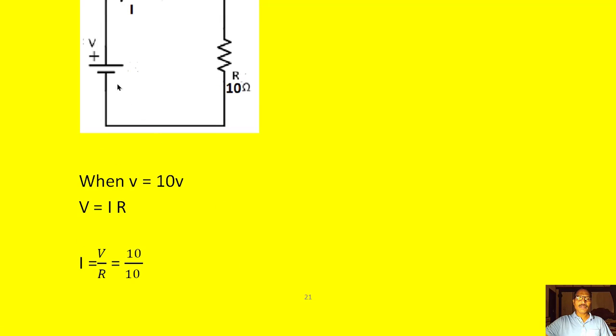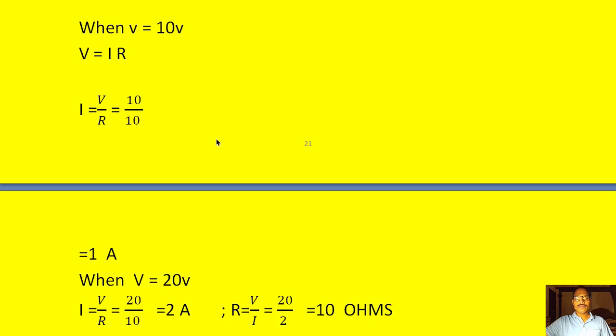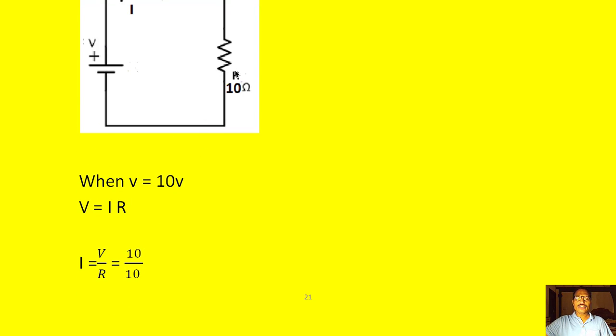Suppose the supply voltage is changed, instead of 10 volts, we change it to 20 volts. Then what is going to happen to the current? Again, current will be V divided by R, that is applied voltage is 20 and resistance is 10 ohms, so the current is 2 amperes. Even if you calculate the resistance now, that is V divided by I, 20 by 2, that is 10 ohms. Earlier it was 10 by 1, 10 ohms. So the value of the resistor does not change even when the applied voltage changes.